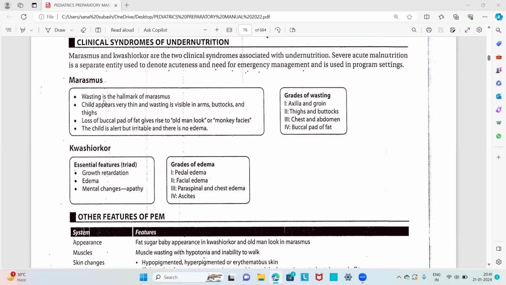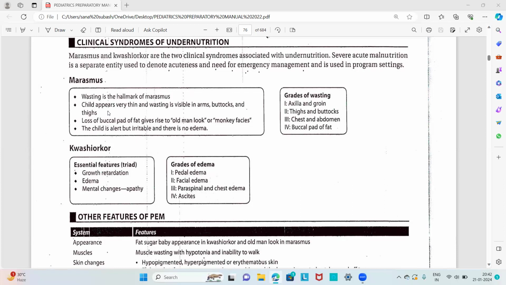In marasmus, wasting is the hallmark, and the child appears very thin. Wasting is visible in the arms, buttocks, and thighs. There will be loss of buccal pad of fat, giving rise to the old man look or monkey face, and the child is alert but irritable, and there is no edema. So these are the salient features of marasmus.